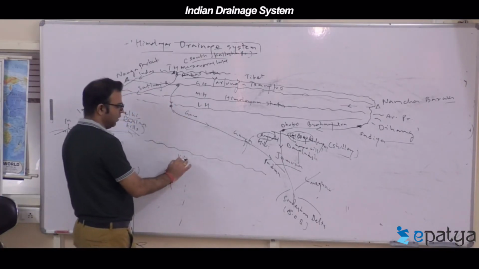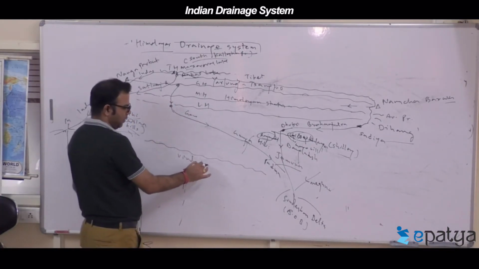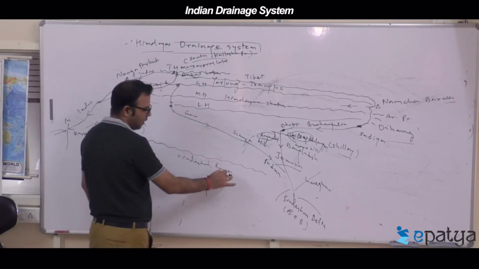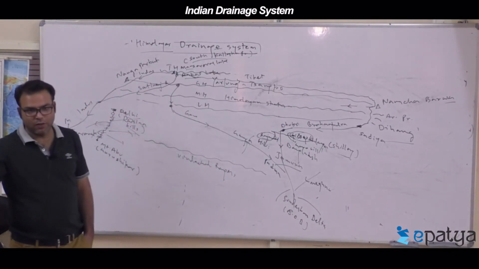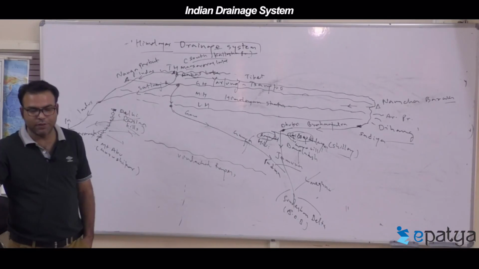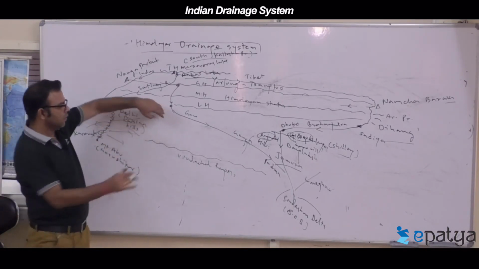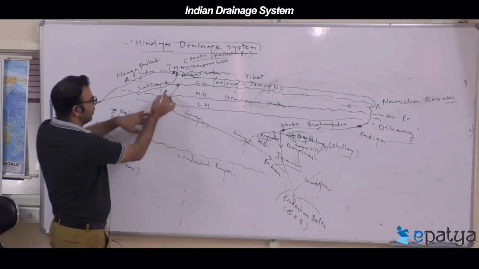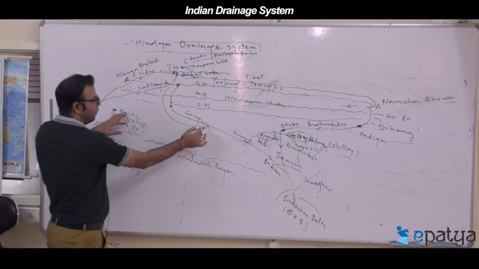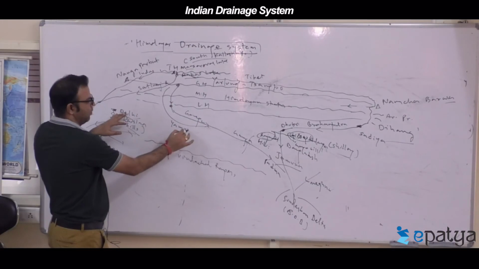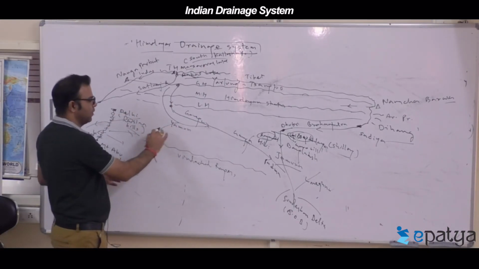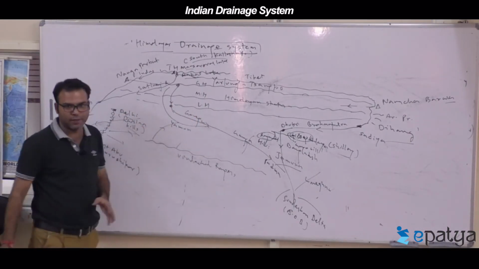The Vindhyachal ranges. You're getting this? So this is called the Ganga system. A tributary of this is called what? Yamuna. So with Chambal and other rivers it keeps on joining like this.